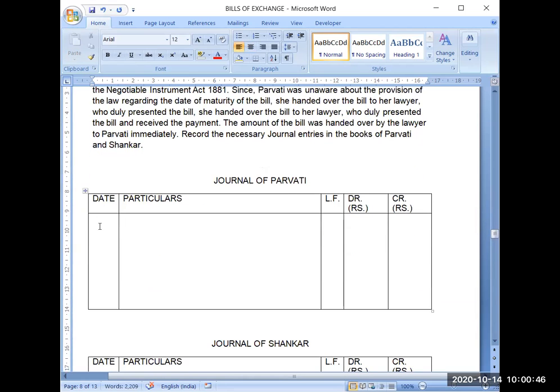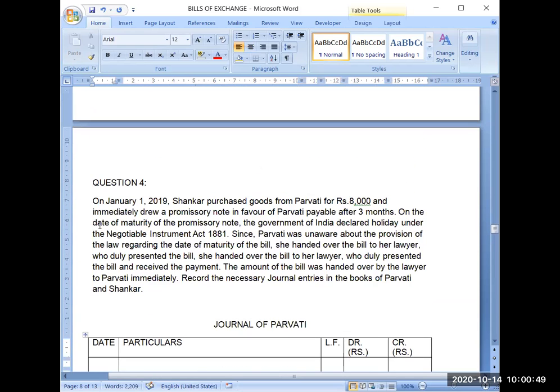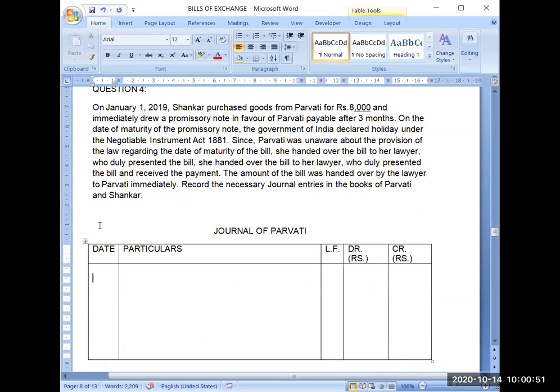So the first entry will be done on the date January 1st, 2019. So here in the first line, I will mention the year 2019. Then I will write the date January 1st.